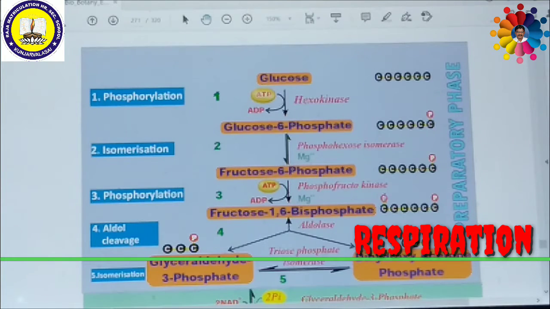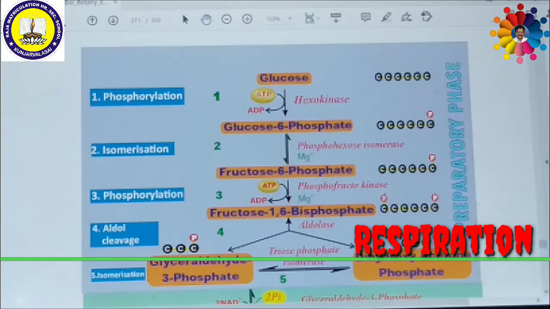Then glucose 6-phosphate is isomerized into fructose 6-phosphate with the help of the enzyme phosphohexose isomerase with magnesium 2 plus ion.